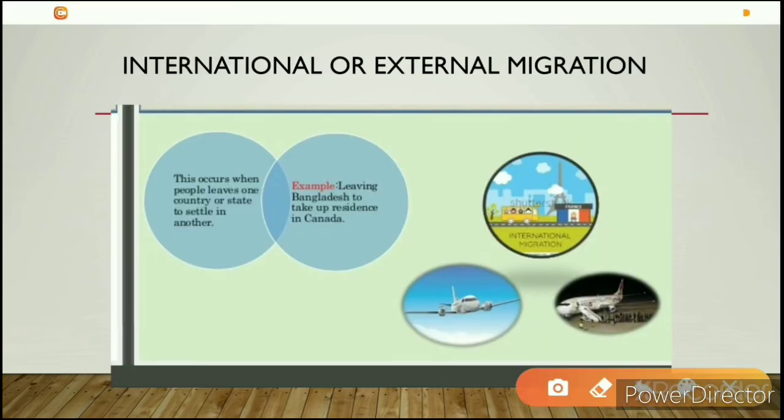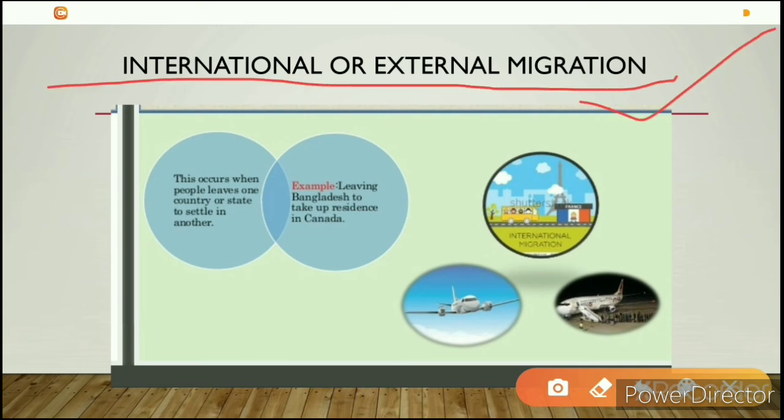Next, now we'll learn about international or external migration. So what is international or external migration? International migration is also known as external migration. As I told you before, it refers to the movement of people from one country to another. So for this, they need permission.